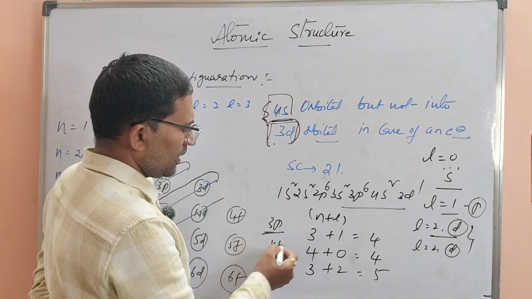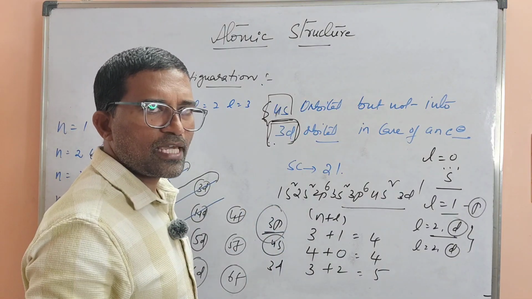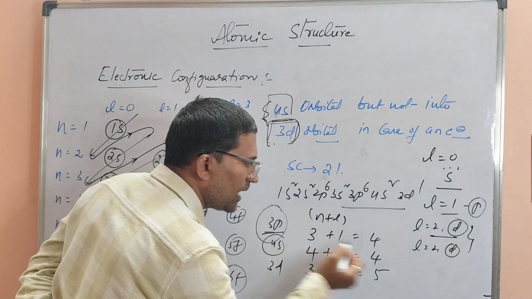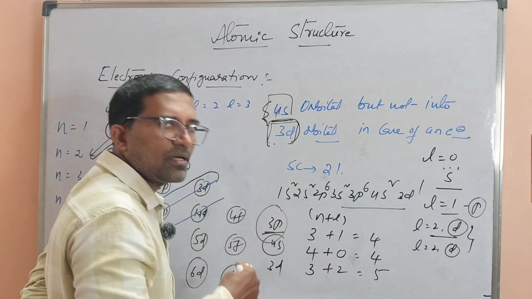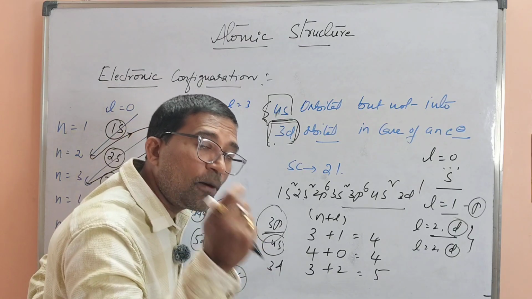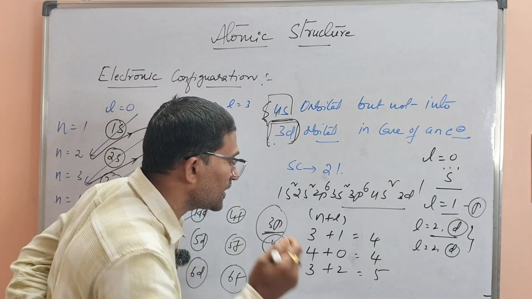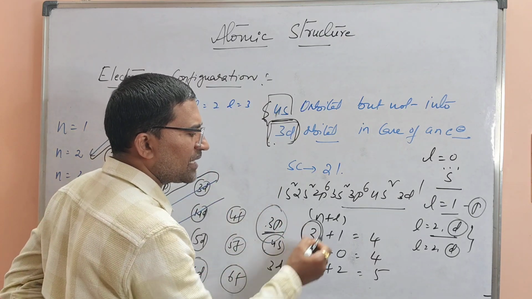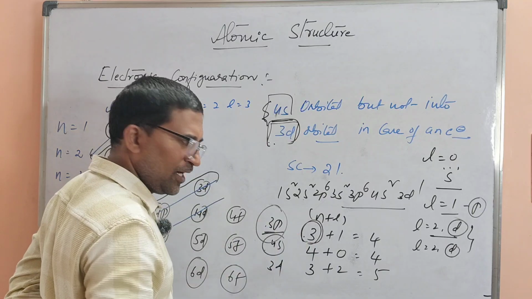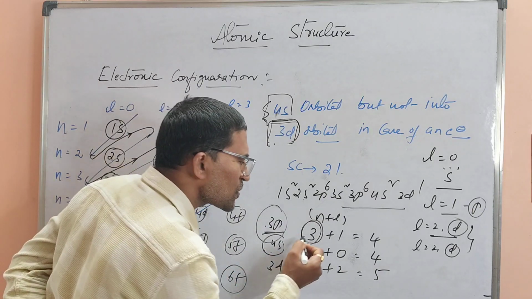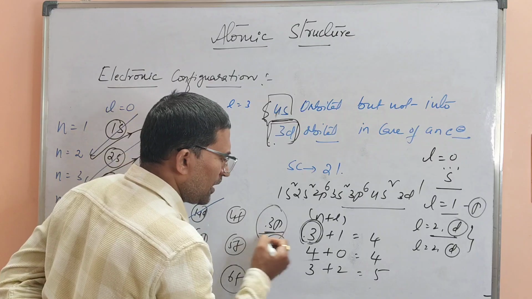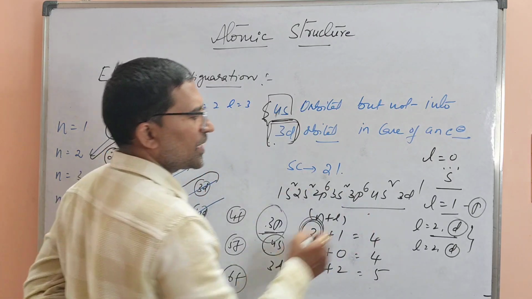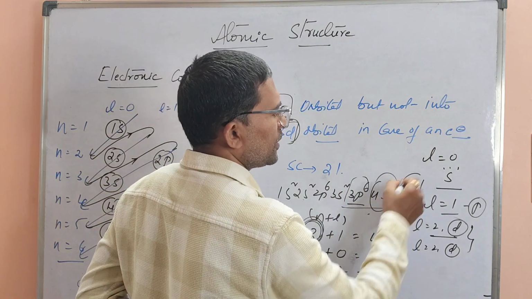Sir, here 3p orbital and 4s orbital have got the same n plus L value, sir. Then how we have to consider here? If any two orbitals are having the same n plus L values, then we have to opt the orbital which has got least n value. So among 3p and 4s, n is less for 3p: n is equal to 3 for 3p, and for 4s, n is equal to 4. So hence we have to opt this one. The orbital with the less n value, into that the electron enters first. Hence I wrote 3p first, then 4s, then 3d.